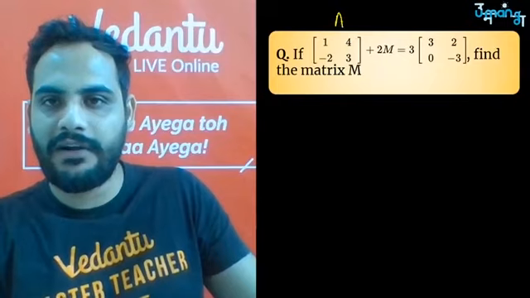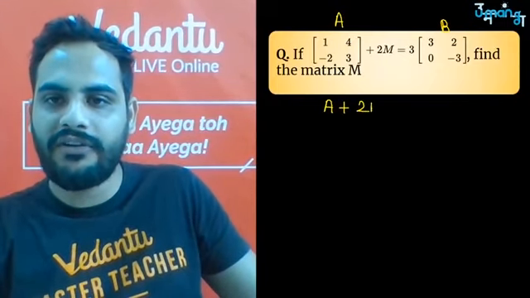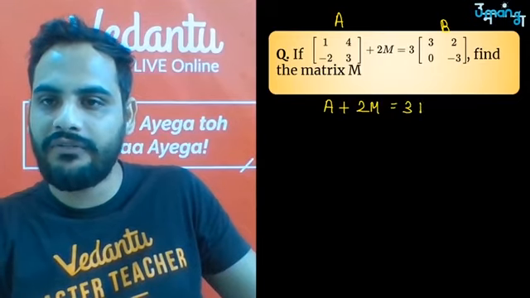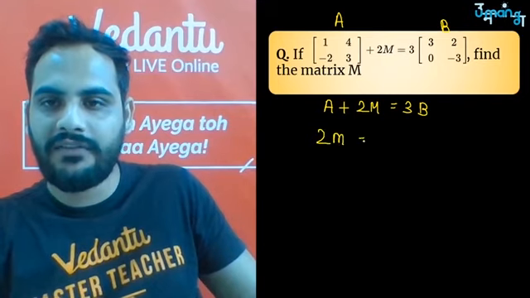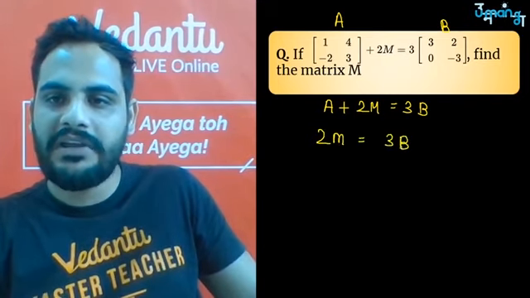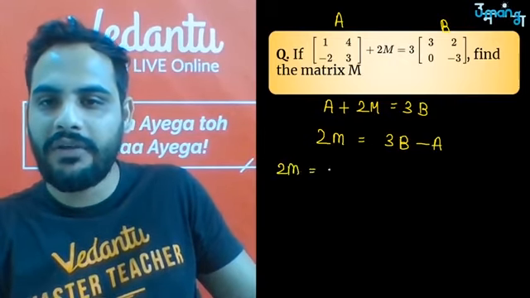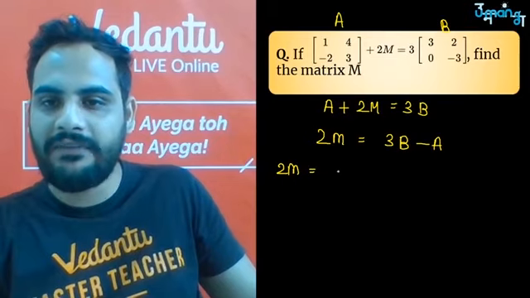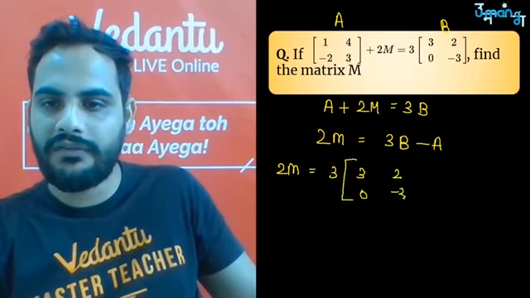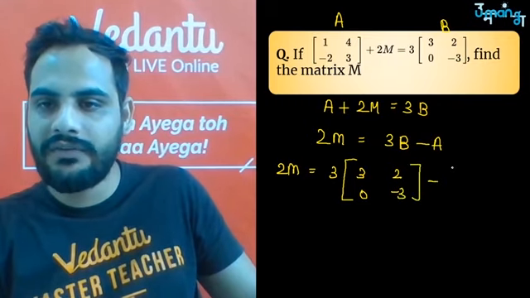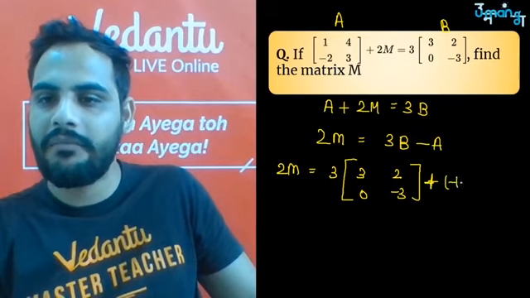Okay, let's say this is your matrix A, this is your matrix B. So they are saying A plus 2 times matrix M is equal to 3 times B matrix. So if I shift A over there, you will say 2 times matrix M is equal to what? 3B minus A. So just do this subtraction. So you will get 2M is equal to 3 multiplied with this matrix B. Matrix B is 3 2 0 minus 3, and minus A. So minus A, I have told you, can be written as plus of minus 1 into A.